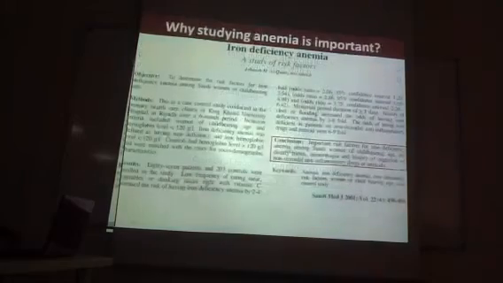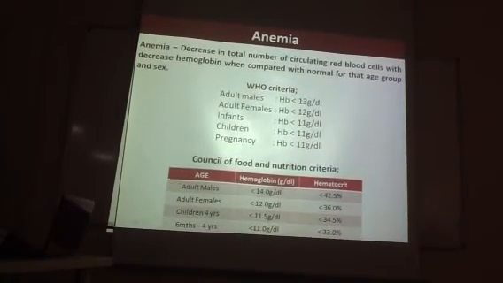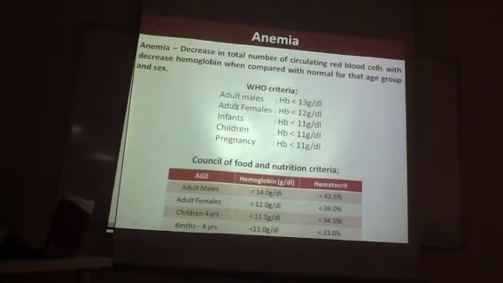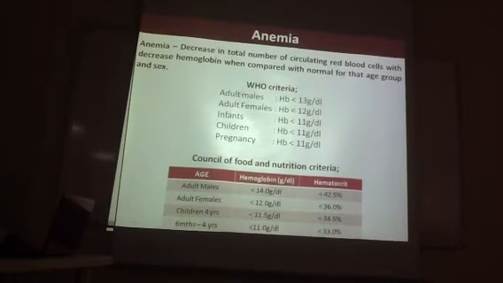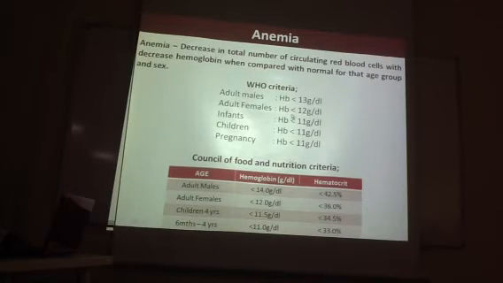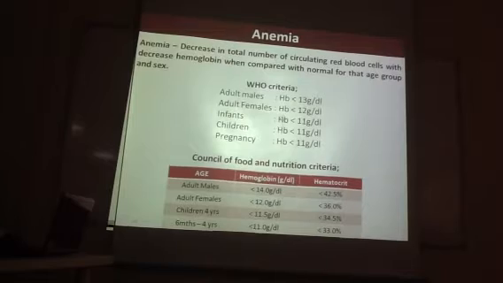So what is anemia? Anemia means a decrease in the total number of circulating red blood cells, with a decrease in hemoglobin. If the adult male hemoglobin is less than 13 grams per deciliter, it is called anemia. If an adult female has hemoglobin less than 12 grams per deciliter, it is called anemia. Whereas infants, children and pregnant women with hemoglobin less than 11 grams per deciliter are called anemic.